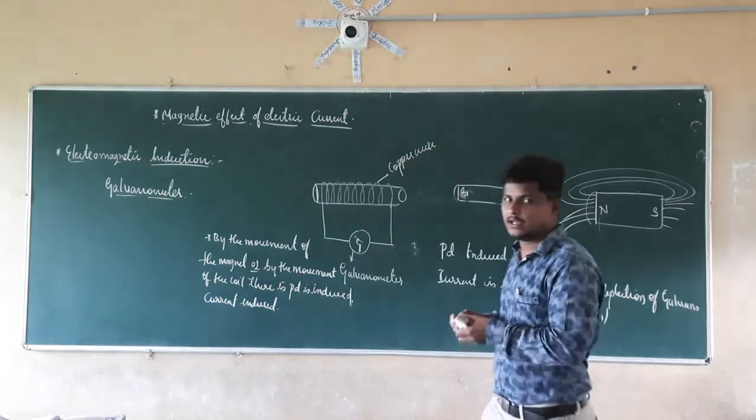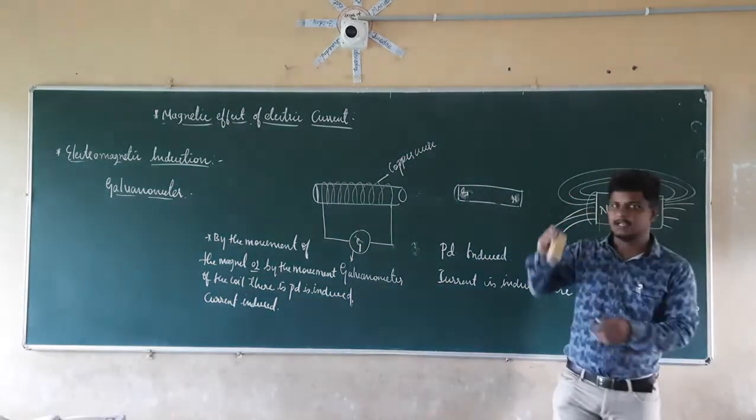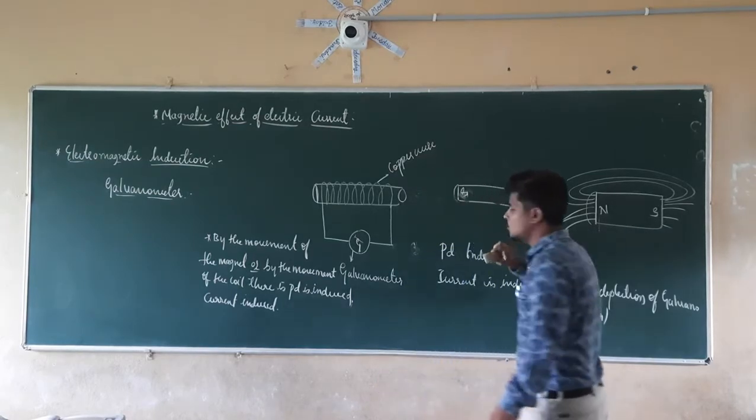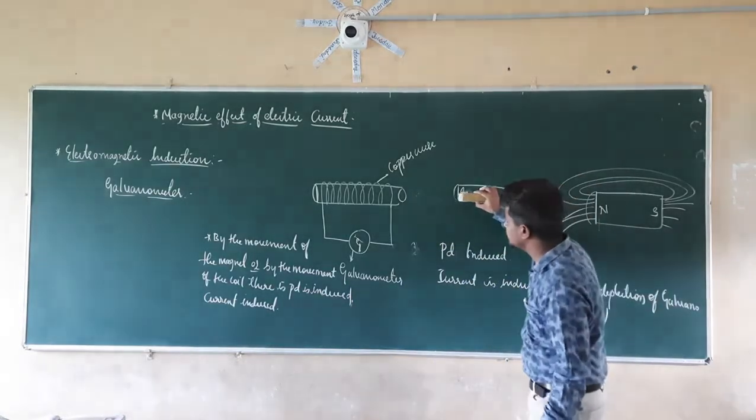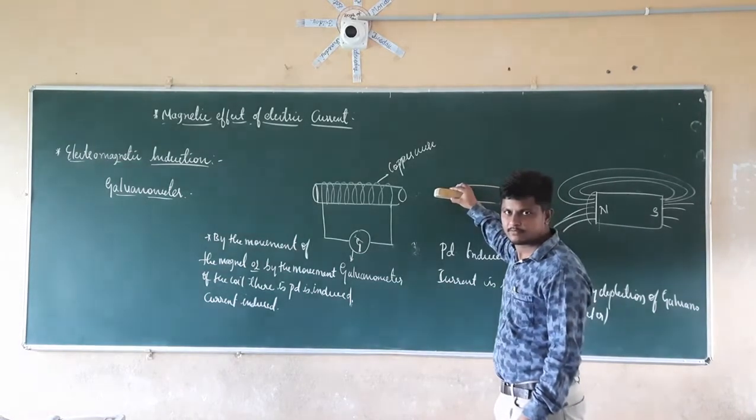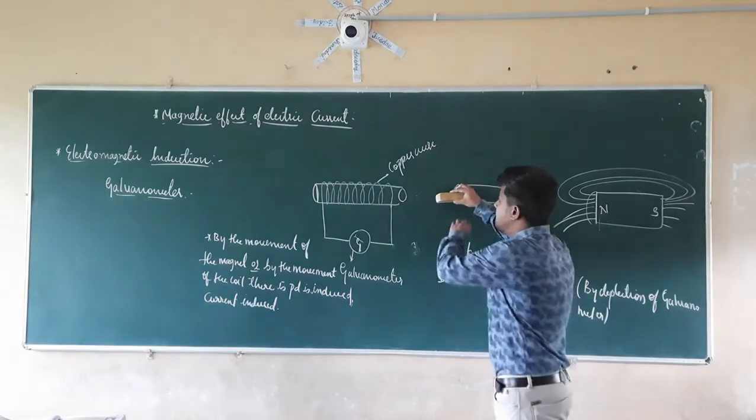In the same manner, if I take a magnet here and continuously move this magnet towards the coil, what is happening here? When I move this magnet towards the coil, there is an increase in the magnetic flux.